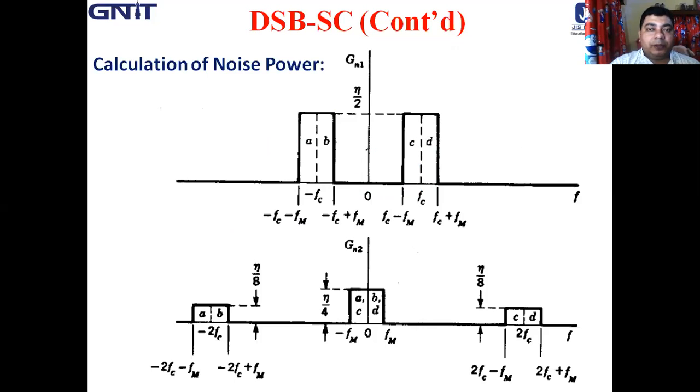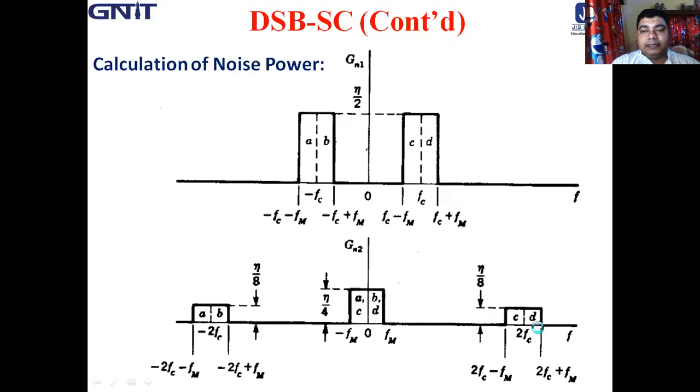This is the most important thing of noise calculation in DSBSC. Listen carefully. When it is multiplied by cos 2 pi fc t, the spectrum is shifted by plus minus fc. So the CD term, when shifted by plus fc, goes to 2fc minus fm to 2fc plus fm.